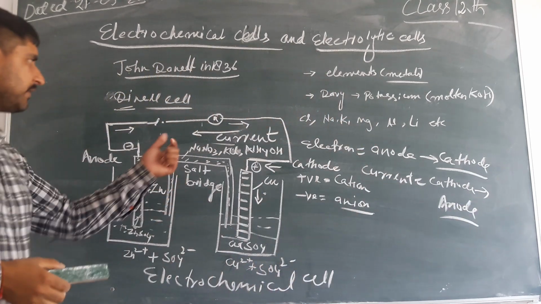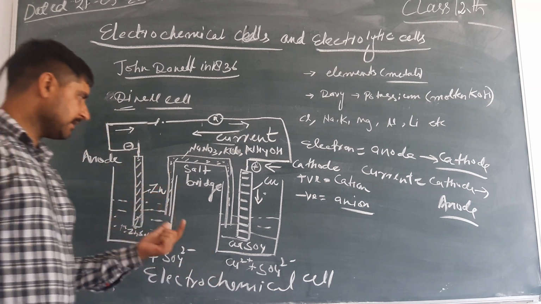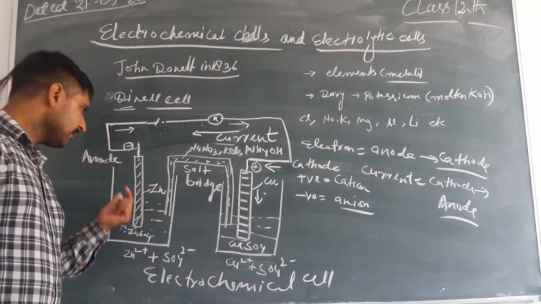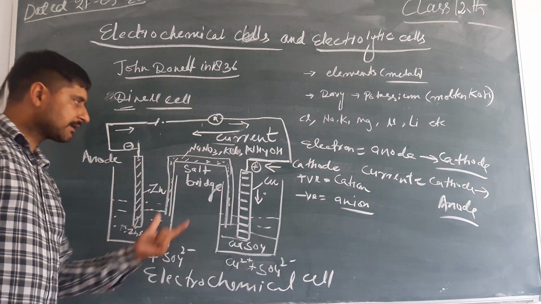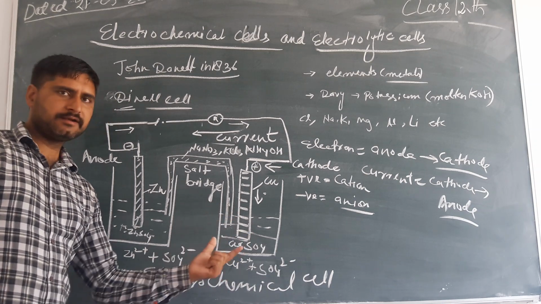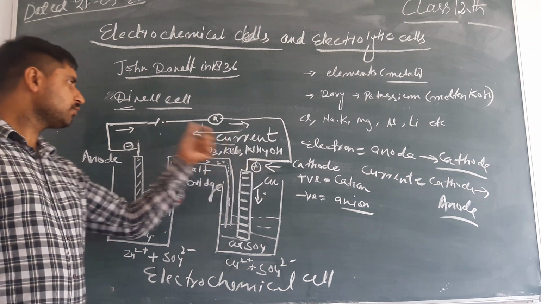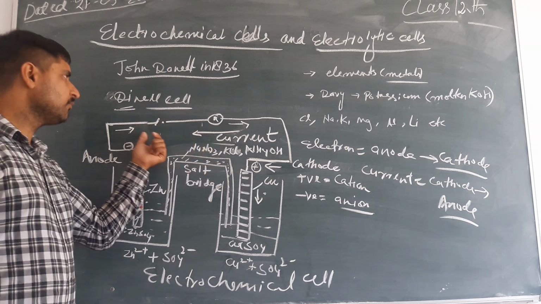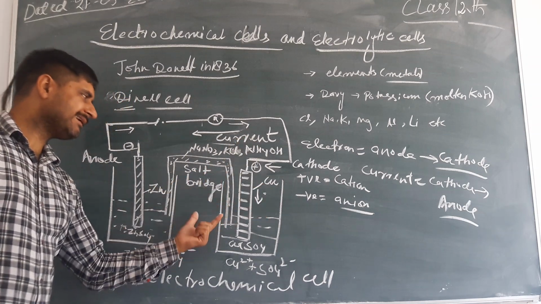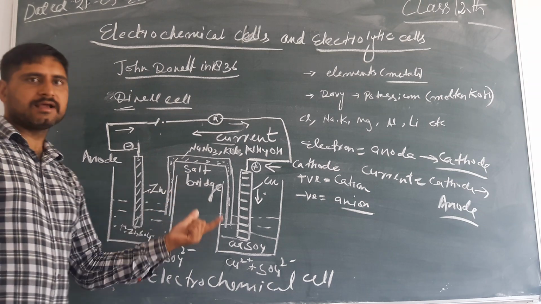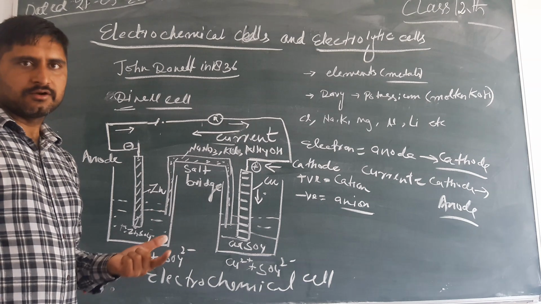In an electrochemical cell, the anode is on the left hand side, the cathode is on the right hand side. There is flow of current from cathode to anode, and electrons move from anode to cathode, and this salt bridge maintains the electrical neutrality of the electrochemical cell.